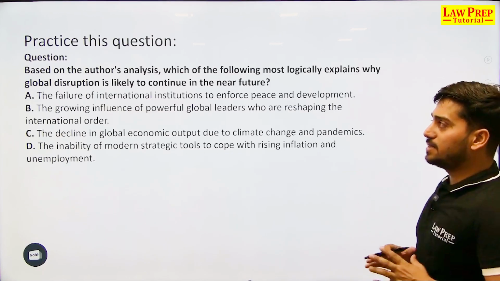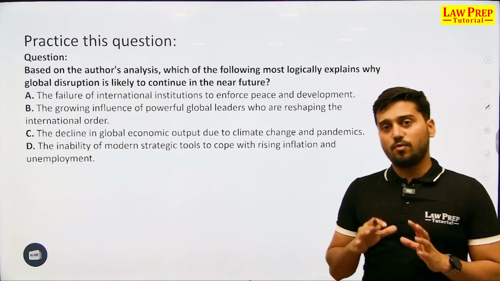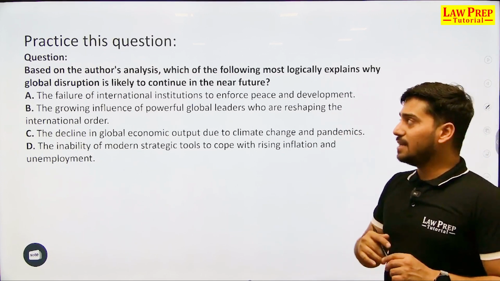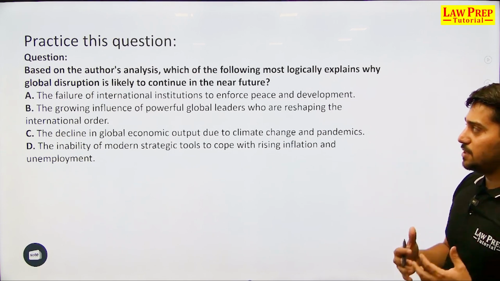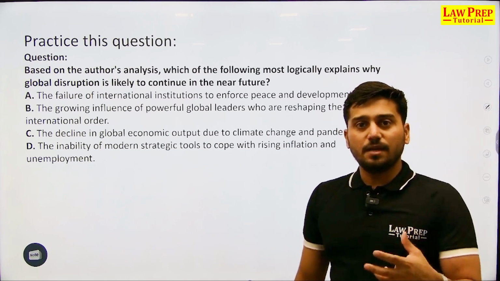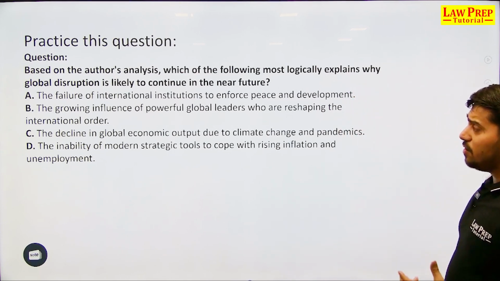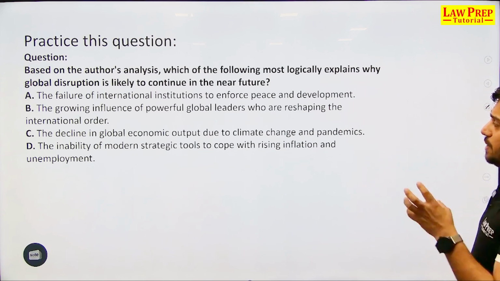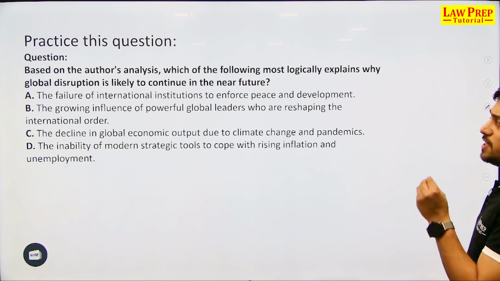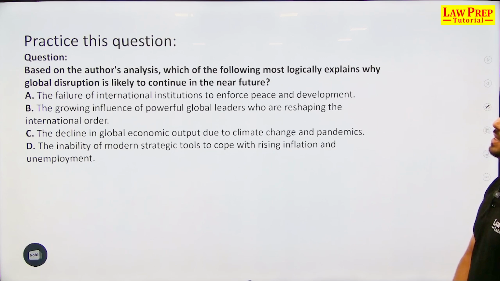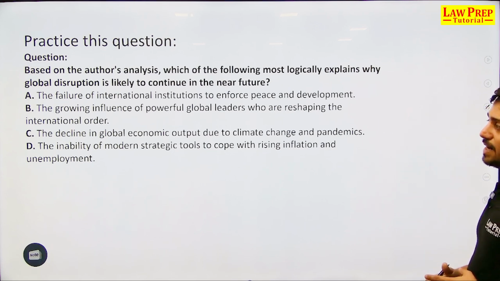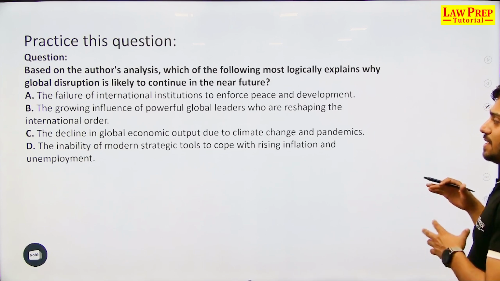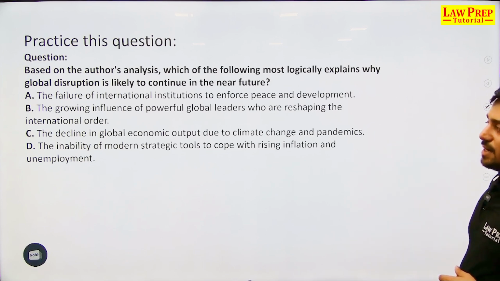Now you got to practice this question. So whatever information I have provided to you, based on the author's analysis, which of the following most logically explains why global disruption is likely to continue in the near future. The failure of international institutions to enforce peace and development, the growing influence of powerful global leaders who are reshaping the international order, the decline in global economic output due to climate change and pandemics, the inability of modern strategic tools to cope with rising inflation and unemployment.